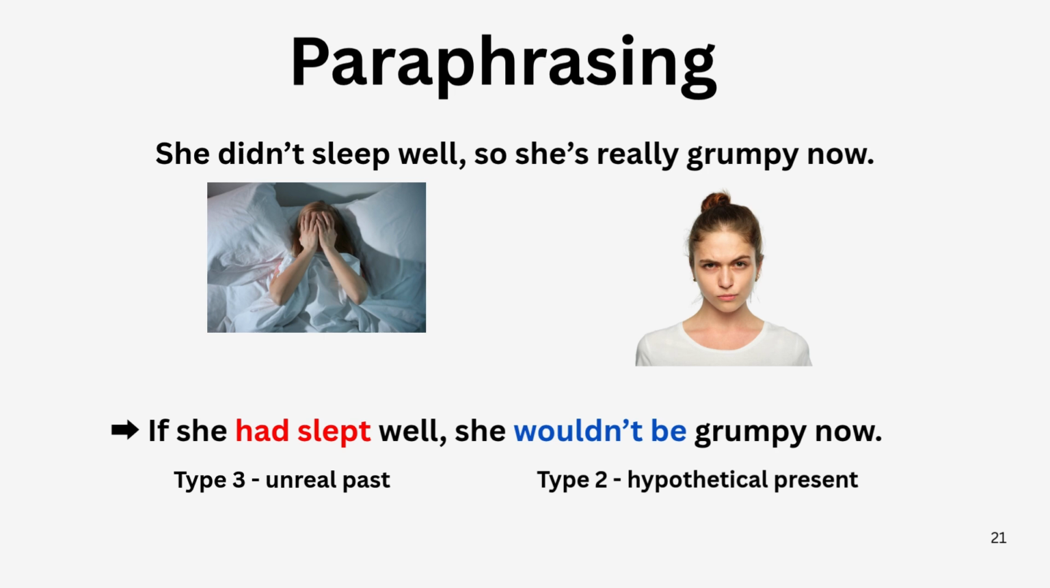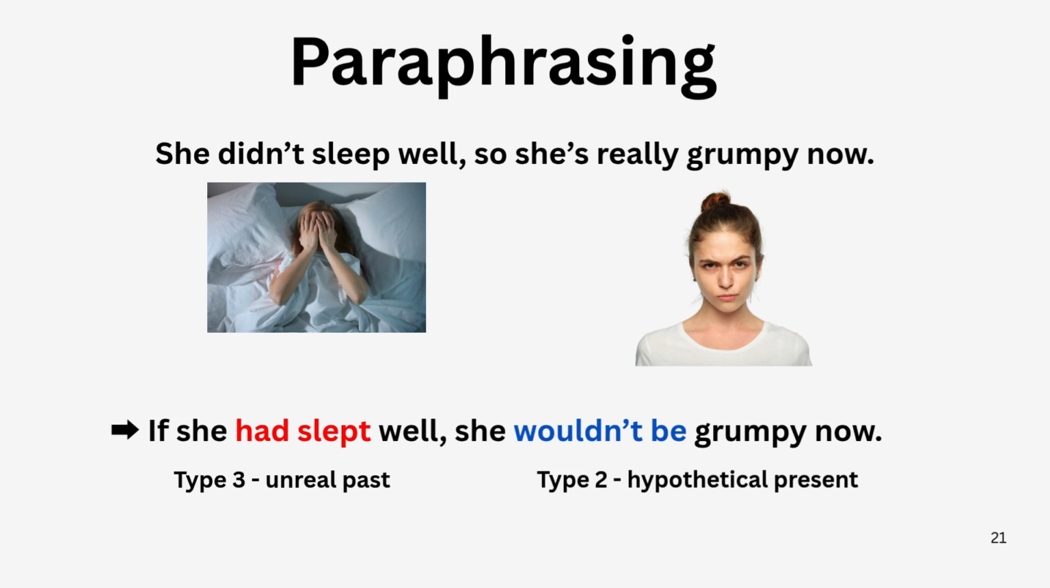How to paraphrase these two sentences, these two parts, into a conditional sentence. Apparently there are two parts, one from the past, she didn't sleep well, and one from the present, she's really grumpy now. Okay, so if she had slept well, she wouldn't be grumpy. That's the conditional sentence, yes?